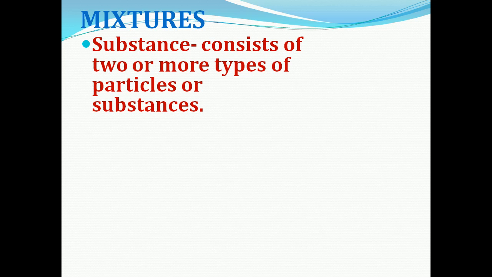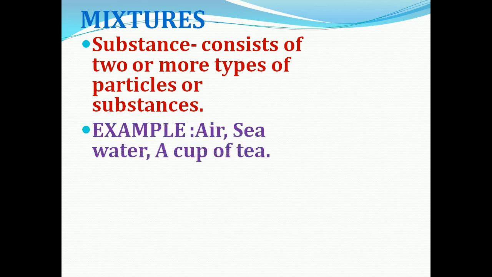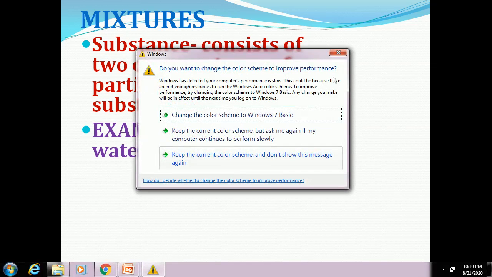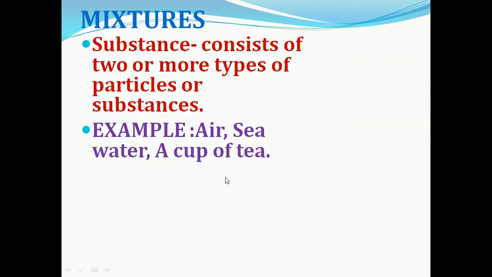So mixtures means the substance that consist of two or more types of particles or substance. Okay, so mixtures means what? They are the substance which consist of two or more substance or particle. For example, air. Air is a mixture of gases. Seawater contains many salts and impurities. And a cup of tea is also a mixture of milk, water and tea powder. So this is an example for mixtures.